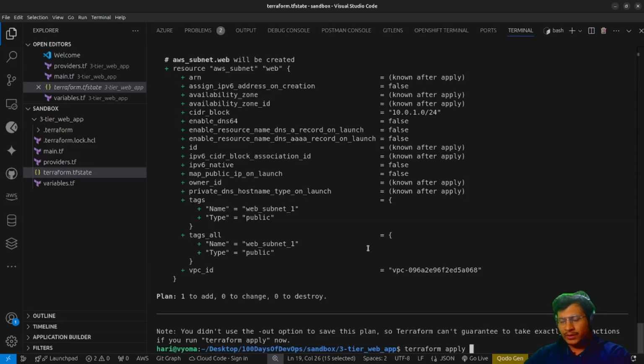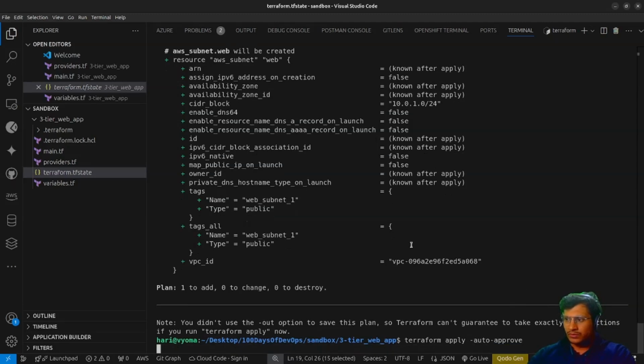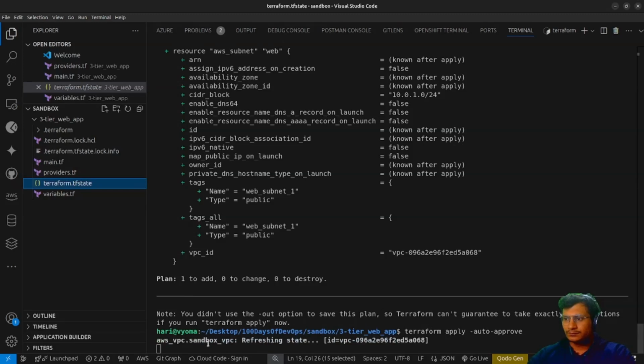There is one more thing. You don't have to press confirm if you already know what is going to happen. Suppose in a CI/CD pipeline, there wouldn't be any manual inputs provided. So there is this flag, auto approve. What it will do is run this terraform apply command. Sandbox VPC refreshing state. This is the VPC ID.